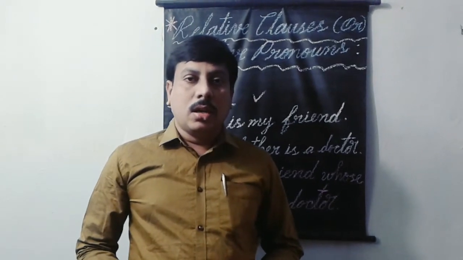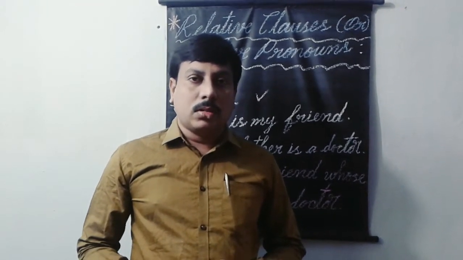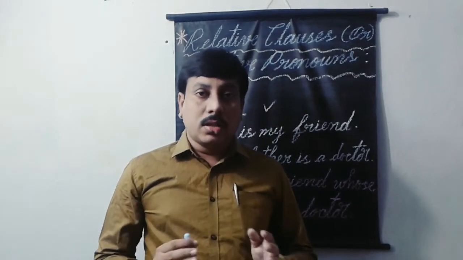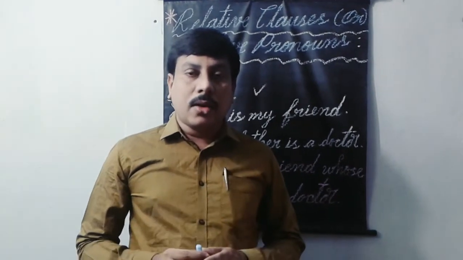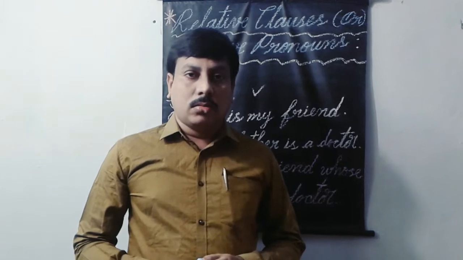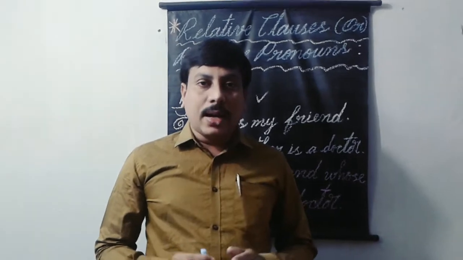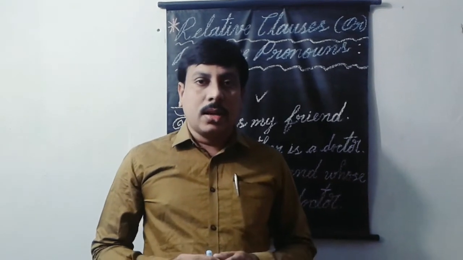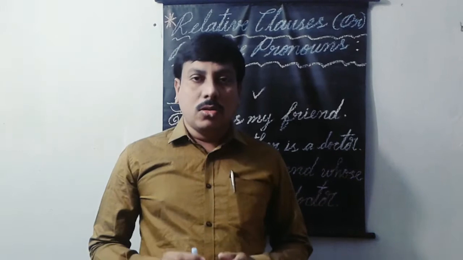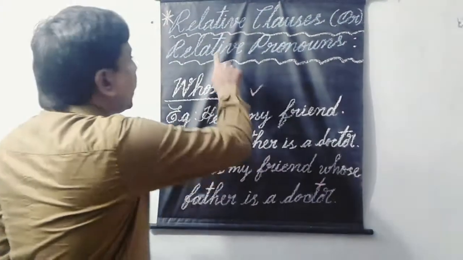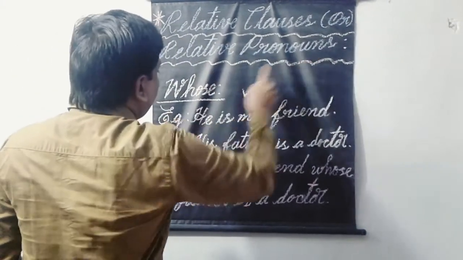Generally, we use the relative pronoun whose in the place of adjectival pronoun. In the place of adjectival pronoun with the people. We use the relative pronoun whose with the people in the place of adjectival pronoun. Okay, this is the point that we have to remember while combining two events by using the relative pronoun whose.